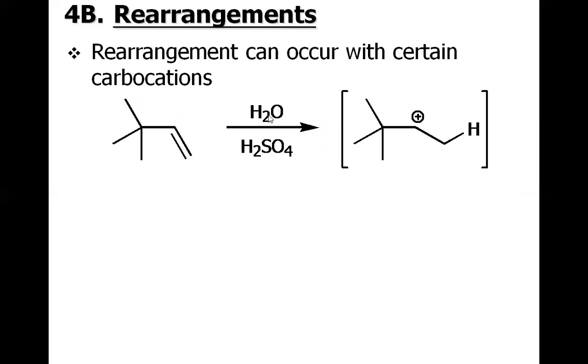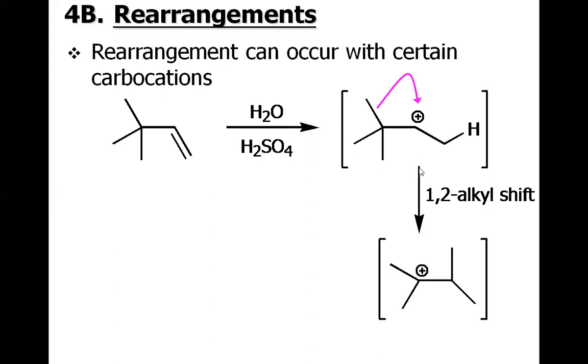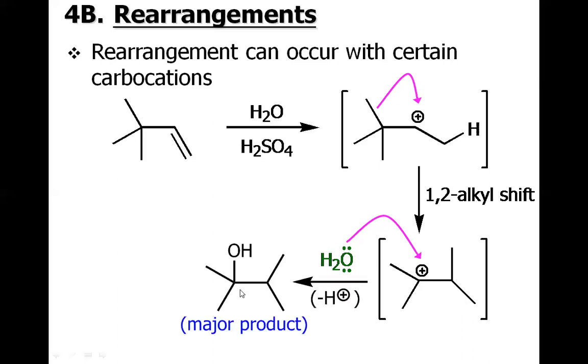But before the water attacks this secondary carbocation to give this secondary alcohol, we have one more option. What if this neighboring methyl migrates to this carbocation center? In doing so, we will have the tertiary carbocation, which is more stable than the secondary carbocation. This phenomenon is called the 1,2 alkyl shift, and then the water will attack the newly formed carbocation center, which is more stable than the previously formed one, and this is the major product that we will form.